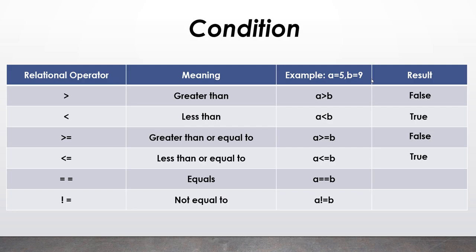In our example A is not equal to B, that is why this will give me the answer as false. And the last operator, the exclamation sign and equal to, checks whether A is not equal to B. Because A is not equal to B, the answer of this condition will come out to be true.